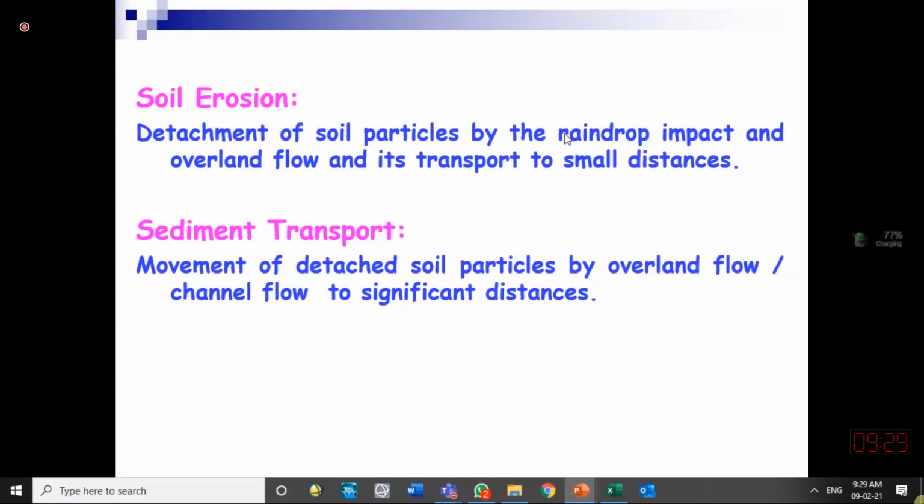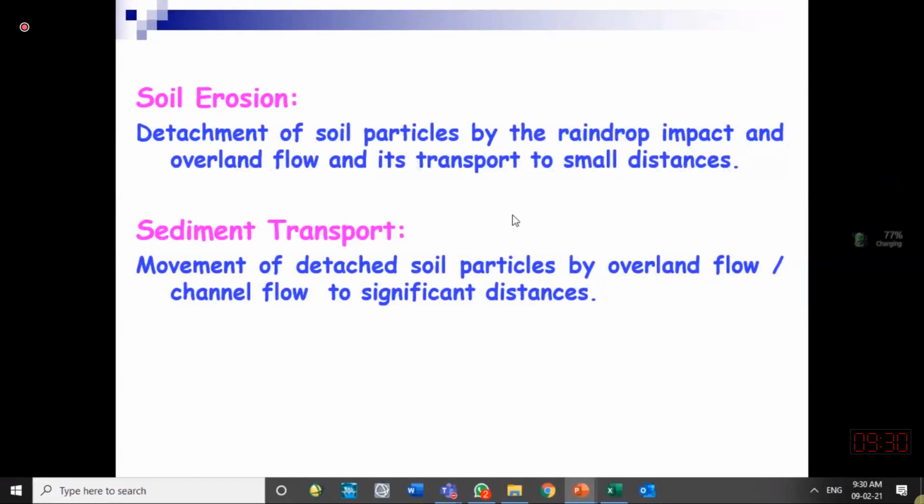Usually it happens because of raindrop impact. When a drop of rain falls on the earth's surface, it has a certain force with it. It is a small drop, but it has a certain amount of force inside it. So multiple raindrops falling at a certain location have a lot of erosive capability. That is a main reason of soil erosion.